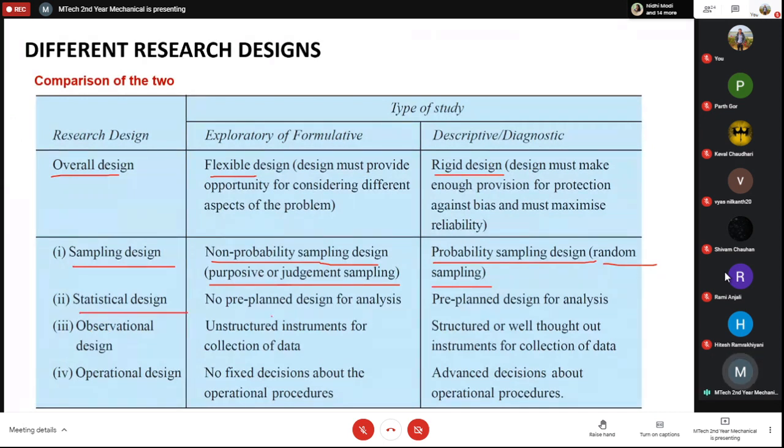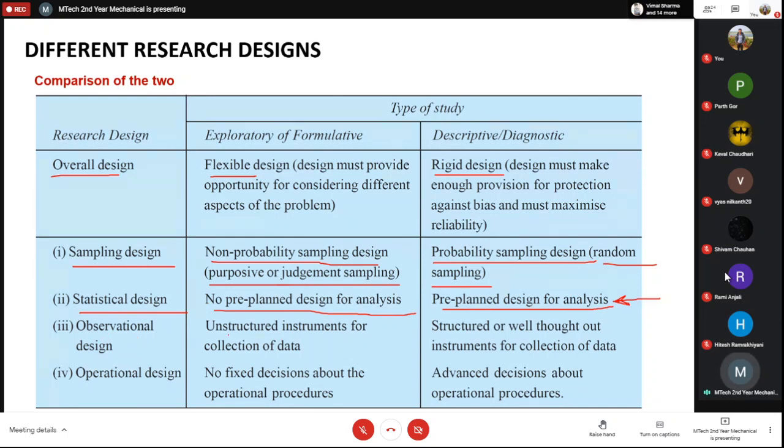Statistical design. In the formulative study, there is no pre-planned design for analysis. In this case, we have a pre-planned design of analysis. Basically, we plan a lot of things, and then we do the descriptive research. Here we cannot plan, because we are formulating something new or exploring something new.